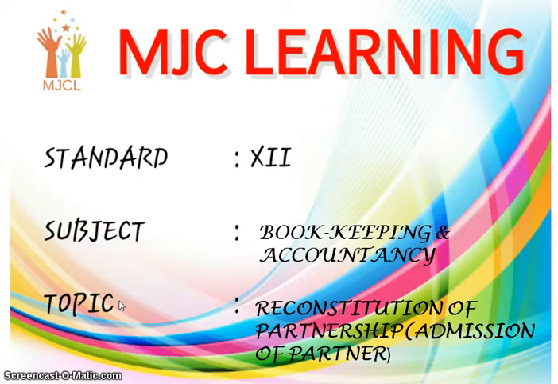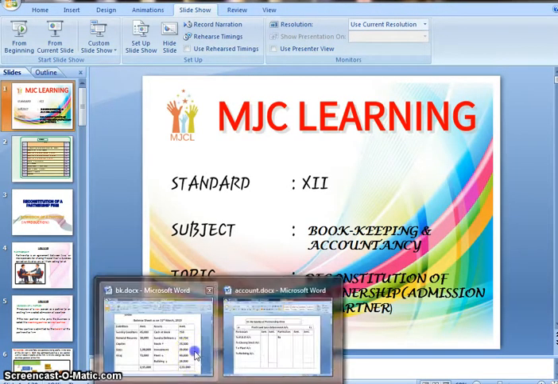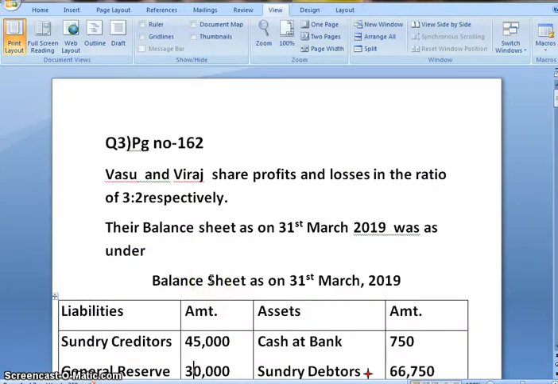Today we are going to study chapter 3 of your subject Bookkeeping and Accountancy, that is Admission of Partner. So let's begin. Today we will be dealing with question number 3 of your government textbook, page number 162. So let's start reading the question.